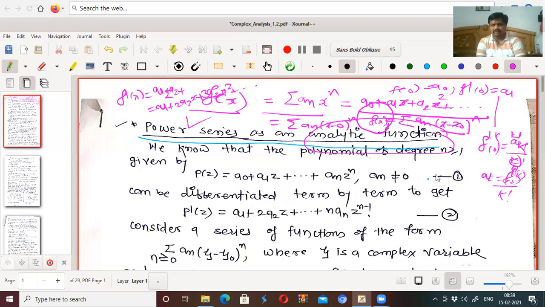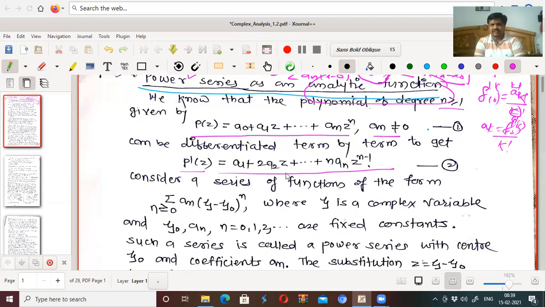We know that the polynomial of degree n greater than or equal to 1 is given by p of z equal to a0 plus a1z plus up to plus an z raised to n, where an is not equal to 0. And that can be differentiated term by term. We get p dash z equal to a1 plus 2a2z plus up to plus n an z raised to n minus 1.